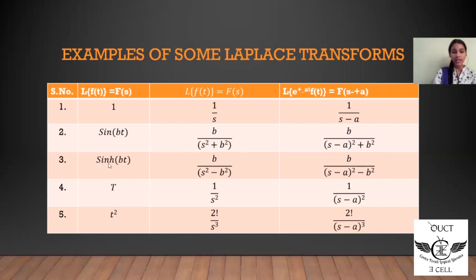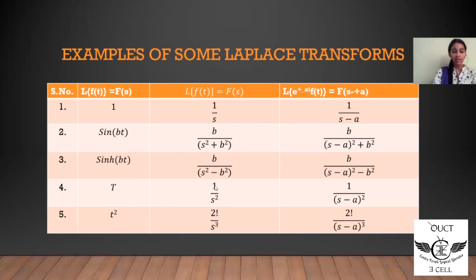Then Laplace of sinh bt, the hyperbolic sine function, is equal to b by s square minus b square, or Laplace of sinh at is equal to a by s square minus a square. Then the Laplace transform of t is given by 1 by s square. This also we have seen in the previous slides. Laplace of t to the power of n is equal to n factorial divided by s to the power of n plus 1. Here the value of n is equal to 1.